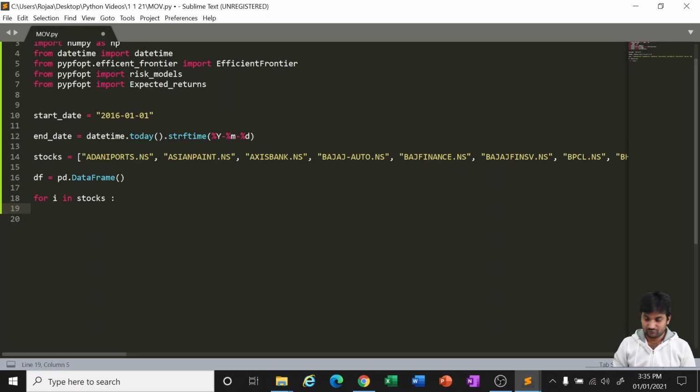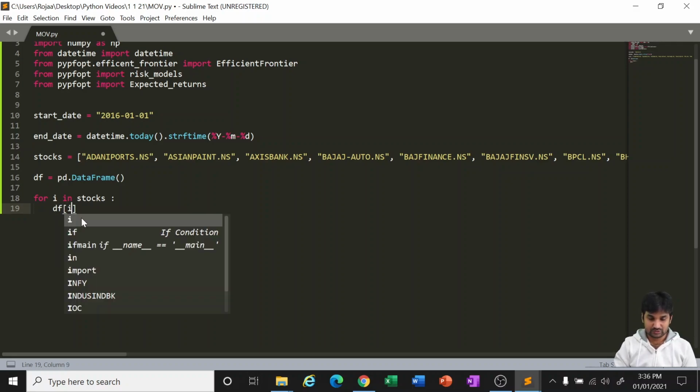For i in stocks, we want the data frame's columns with the name.